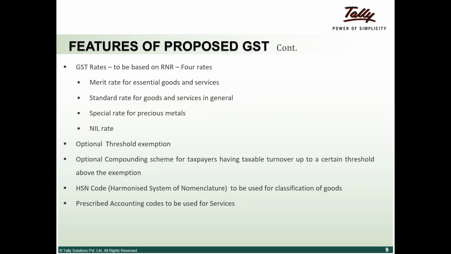For example, a bottle of water will have an HSN code which will be the same across all 170, 180 countries. This is called the Harmonized System of Nomenclature. We already work with HSN on the customs side, and the customs and excise system is being extended to GST.